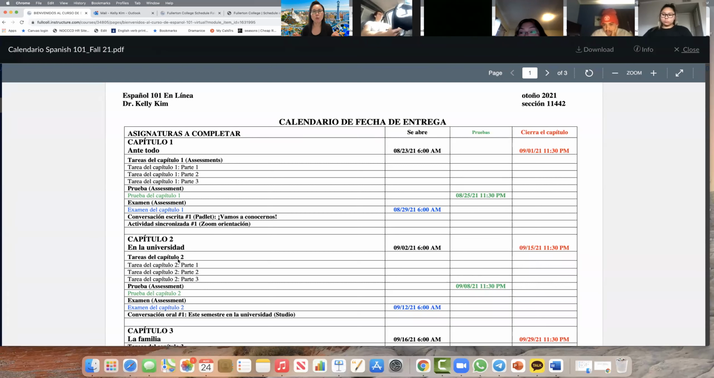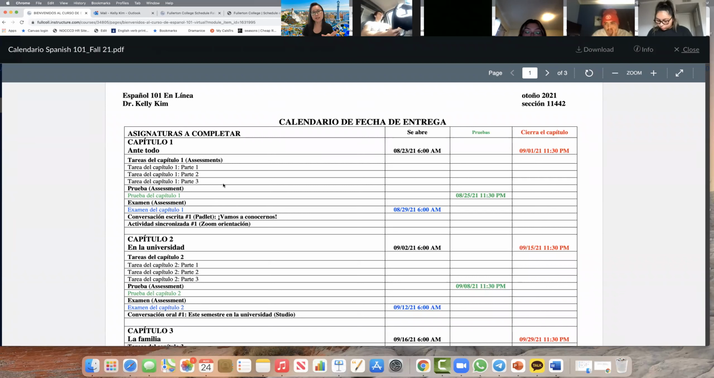And muy importante, on Wednesday, los miércoles, is when you always have something that is due. On the first Wednesday, you have to make sure that before 11:30 p.m., you take the quiz, which is la prueba. Now, in order to take the quiz, you don't have to do all the homework because, hey guys, you have 2 weeks to finish all your assignments. So it's going to be pretty hard to just do it on the first week.